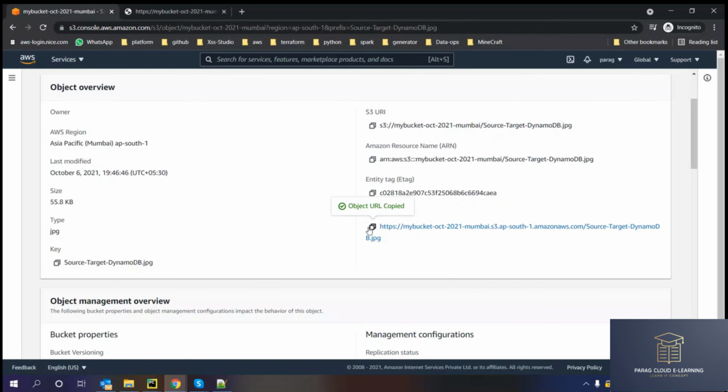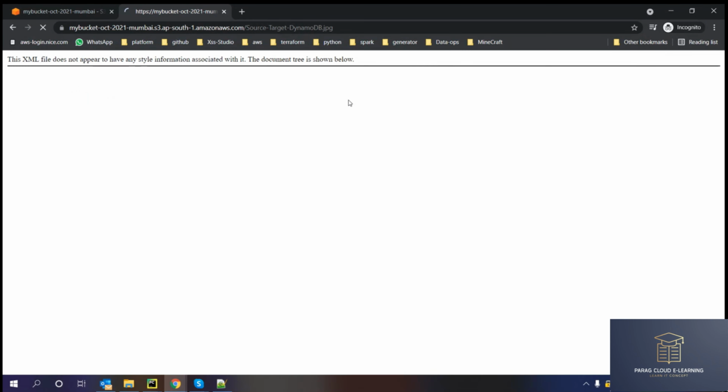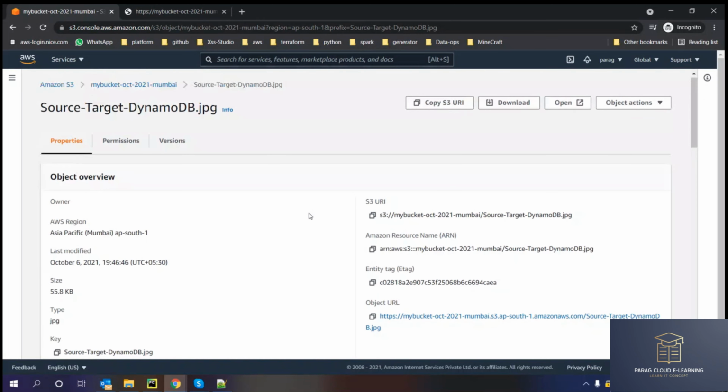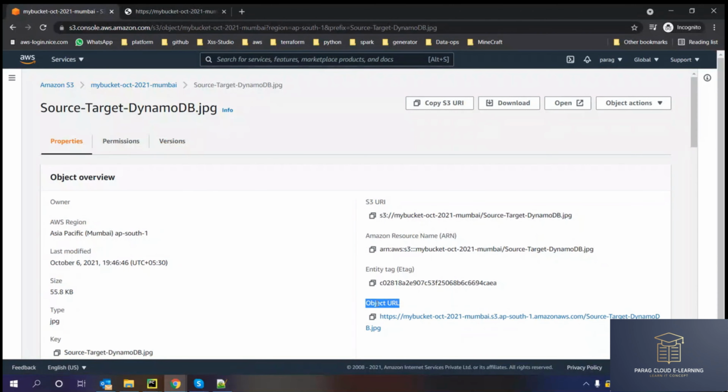Similarly, in S3 bucket, every object has an object URL. If we copy this object URL and paste it in our browser, right now it is giving access denied. Why? Because this object is private. Did we enable this object as public access? In general, whenever we need to share our object, we can just share this object URL, after making this object public.